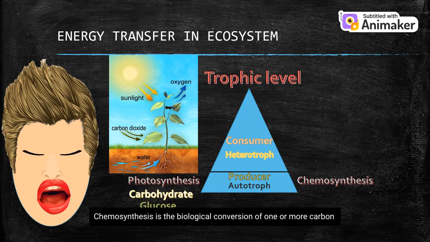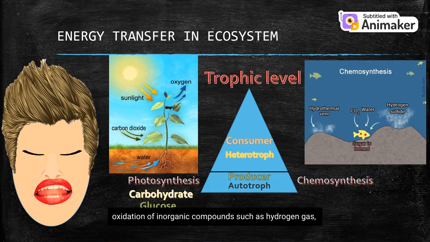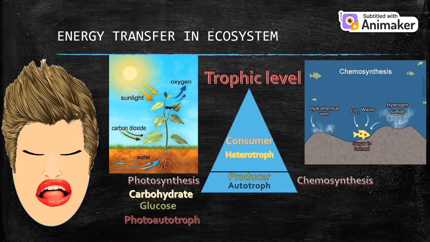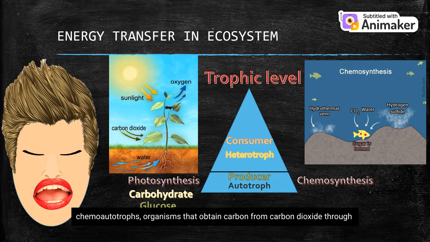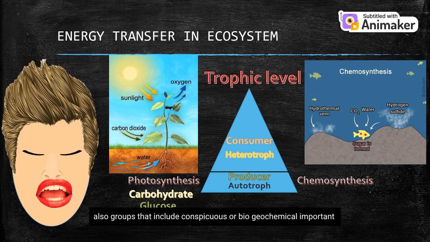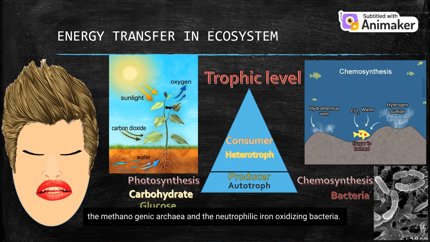Chemosynthesis is the biological conversion of one or more carbon-containing molecules and nutrients into organic matter using the oxidation of inorganic compounds such as hydrogen gas, hydrogen sulfide, or ferrous ions as a source of energy, rather than sunlight, as in photosynthesis. Chemoautotrophs, organisms that obtain carbon from carbon dioxide through chemosynthesis, are phylogenetically diverse, but groups that include conspicuous or biogeochemically important taxa include the sulfur-oxidizing gamma and epsilon proteobacteria, the Aquificaceae, the methanogenic archaea, and the neutrophilic iron-oxidizing bacteria.